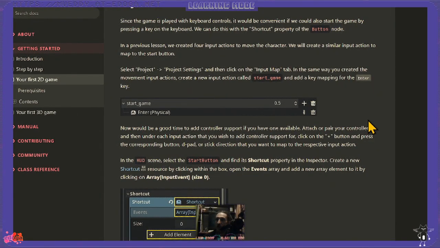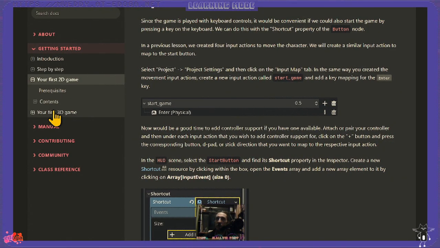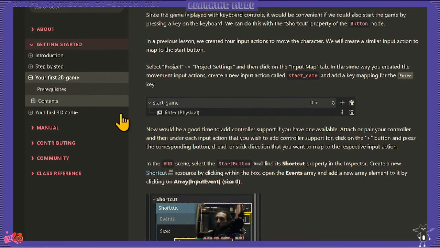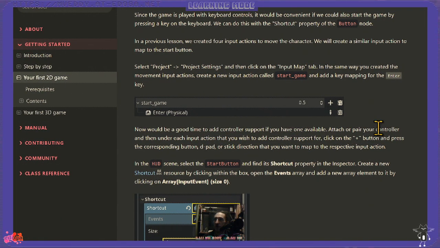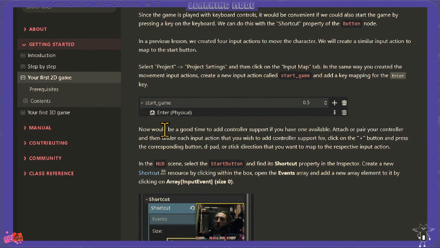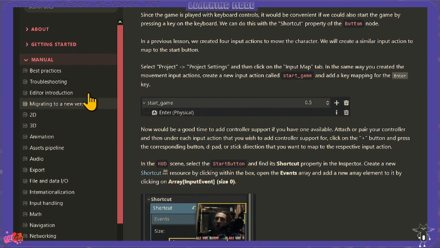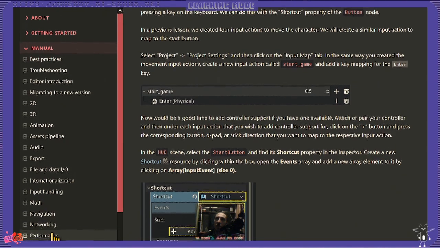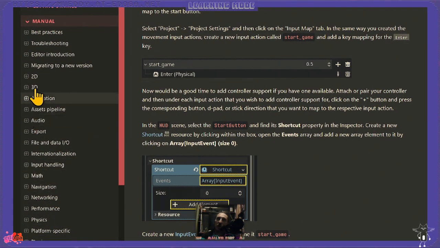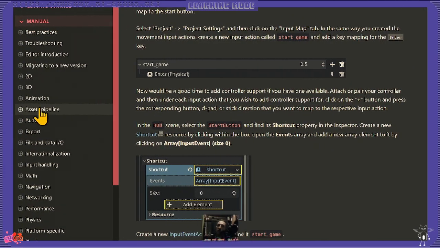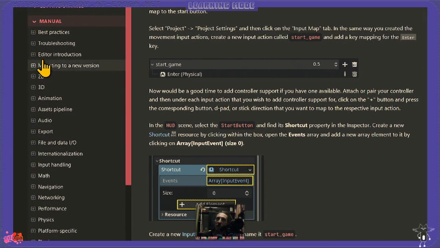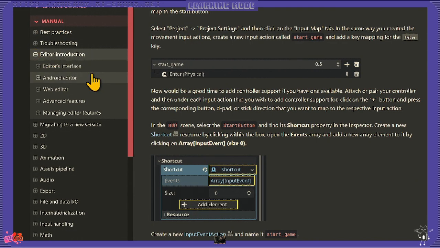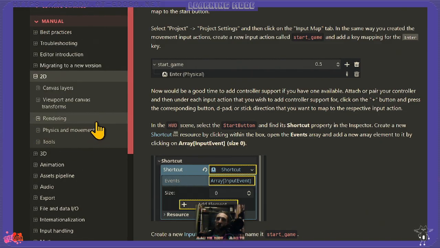What would be the next step? I've already done the first 3D game on video and it also worked perfectly. I didn't have problems with it. So I'm thinking maybe try another tutorial, maybe from community section, or go in detail through the whole manual, the rest of it, because there is probably introduction, Android web editor, migrating versions, 2D.